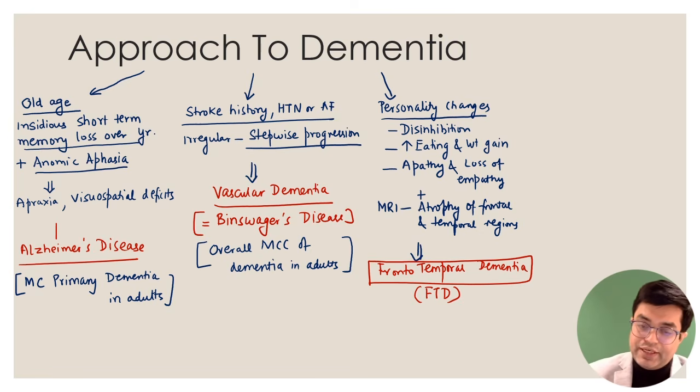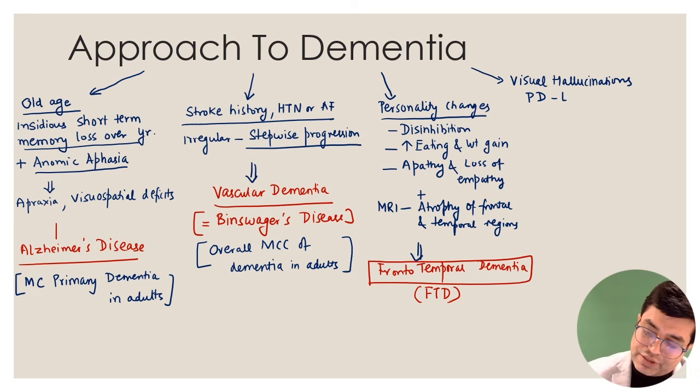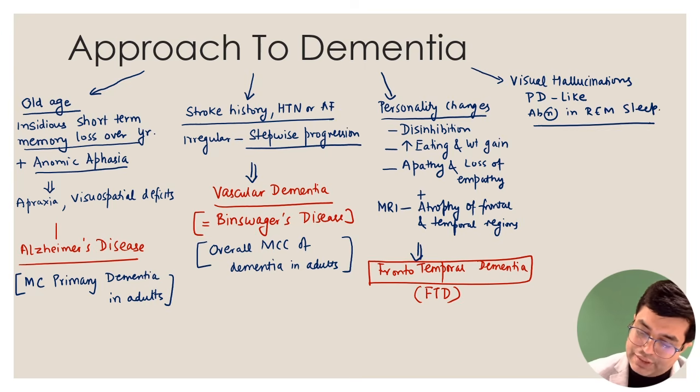And fourthly, if the question says that there is a patient who's having dementia along with visual hallucinations, Parkinson disease-like features, and there are abnormalities in the rapid eye movement sleep. So REM sleep disorders will be there. These patients are likely to have what kind of cause of dementia? It is going to be DLB.